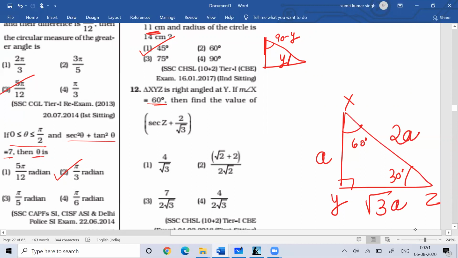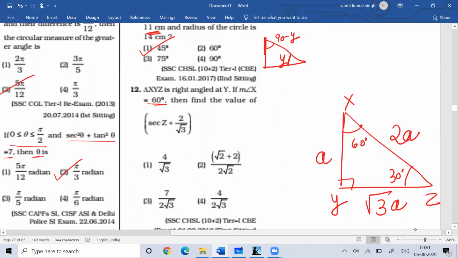This I already explained in the triangle chapter. Whenever we talk about right angle triangles, normally they are in the form of 45, 45, 90 degree, or they can be in the form of 30, 60, 90 degree.